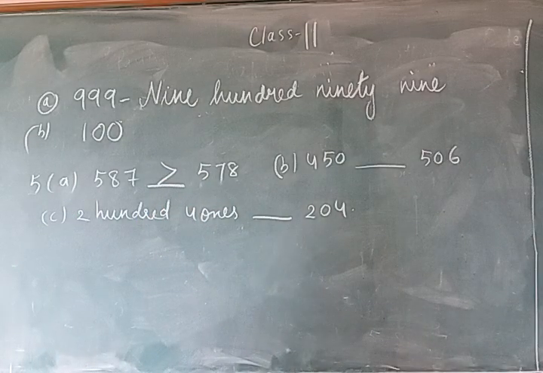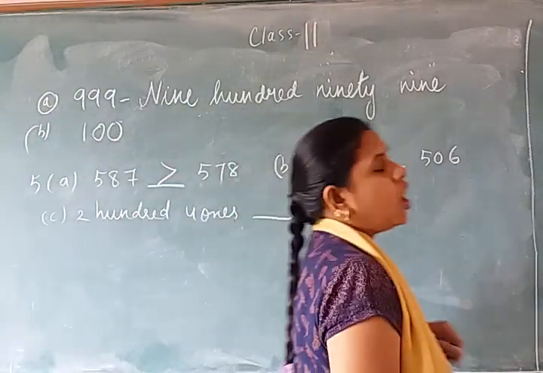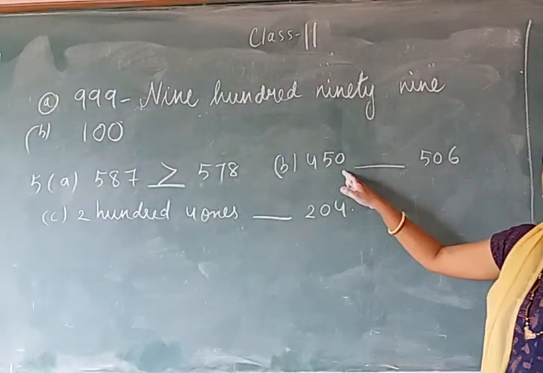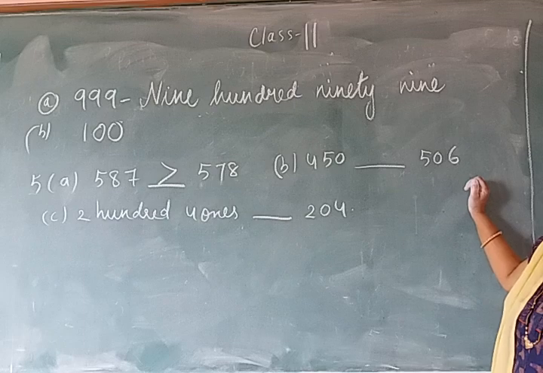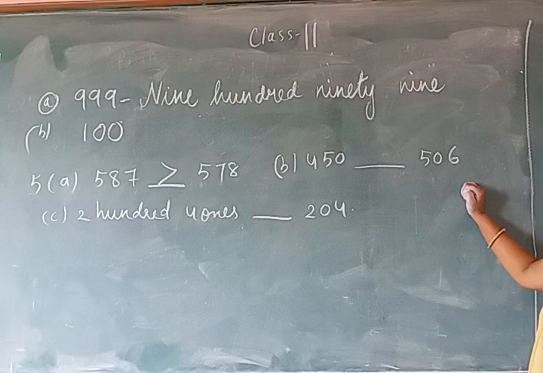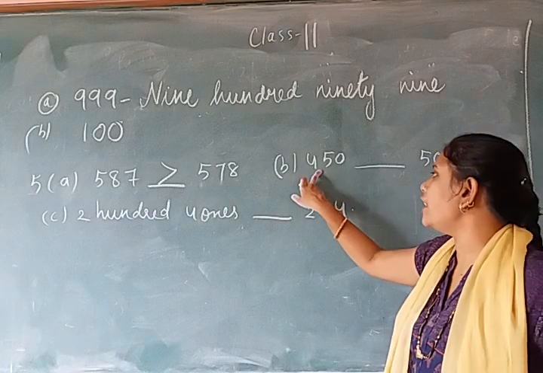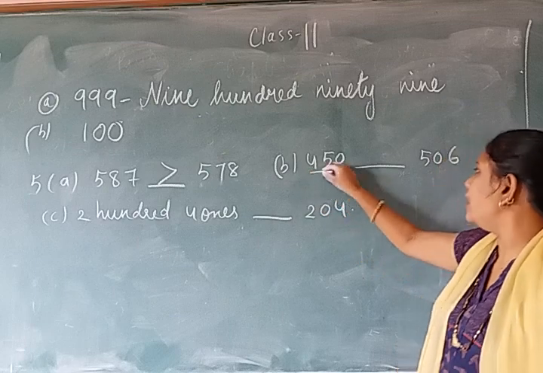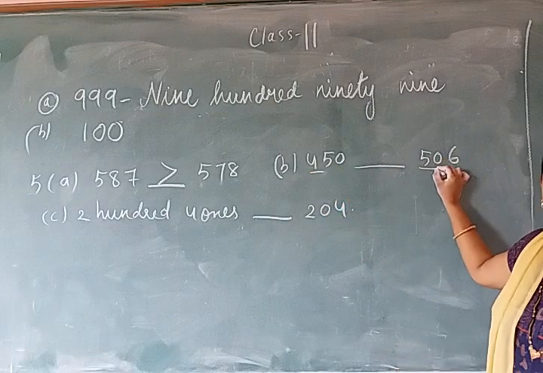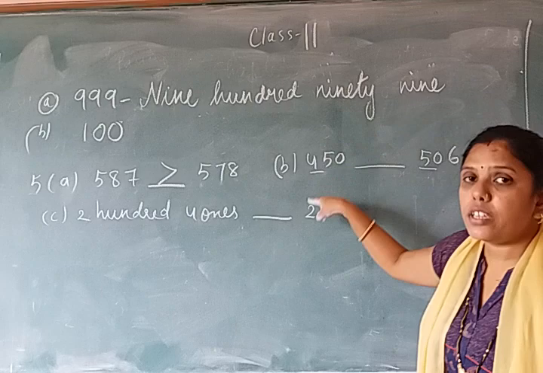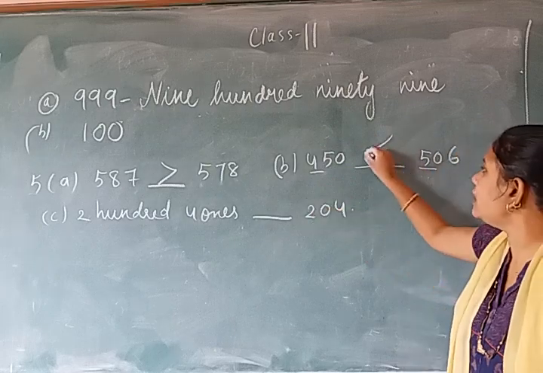Okay, now come to the next question. 450 and 506. Let's compare the 100 place digit. The 100 place digit here is 4 and here the 100 place digit is 5. So 5 is greater, 4 is smaller. So 506 is greater.